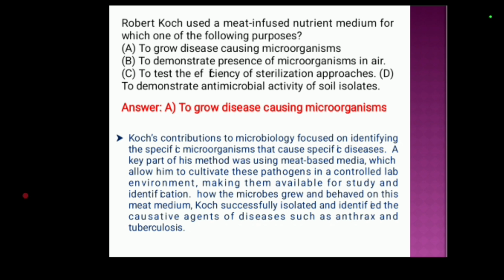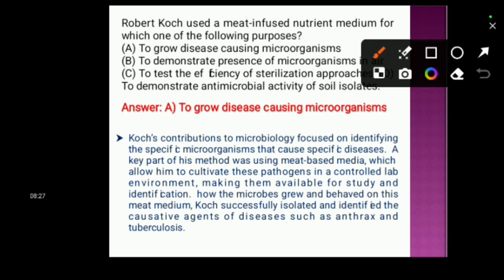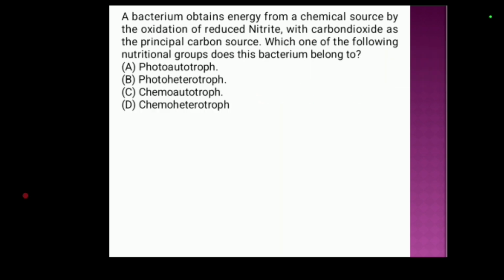How the microbes grew and behaved on this meat medium. Koch successfully isolated and identified causative agents of disease such as anthrax and tuberculosis. So, Robert Koch used meat-infused nutrient medium to grow the disease-causing microorganisms. So, this option A is correct.